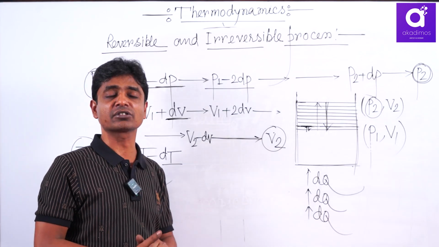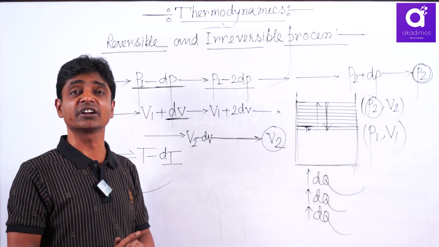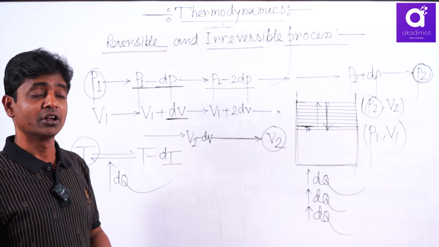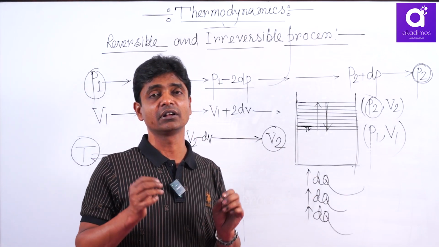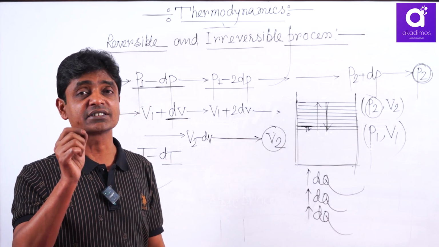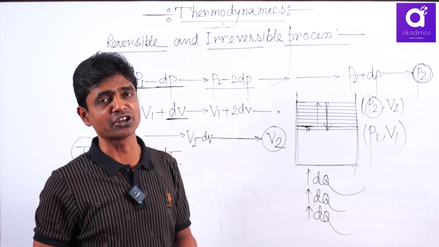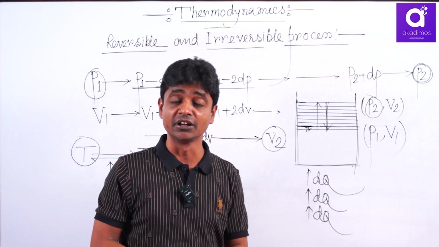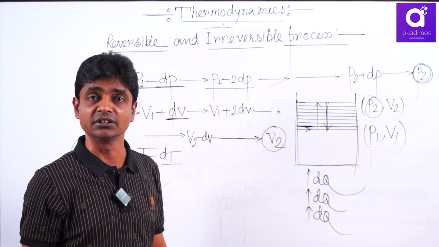Irreversible expansion or contraction occurs against constant external pressure. And another thing you have to remember: all reversible variables are continuous and state variables. Although Q is a path dependent variable, remember Q reversible is a state variable.